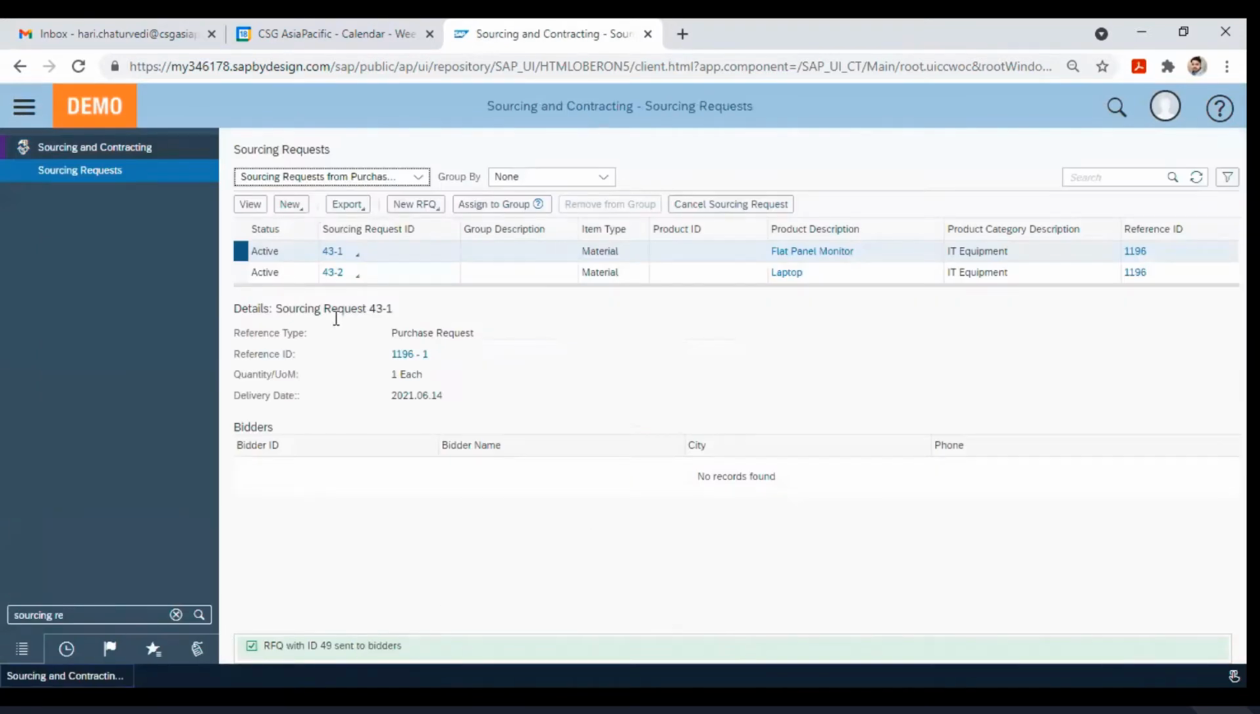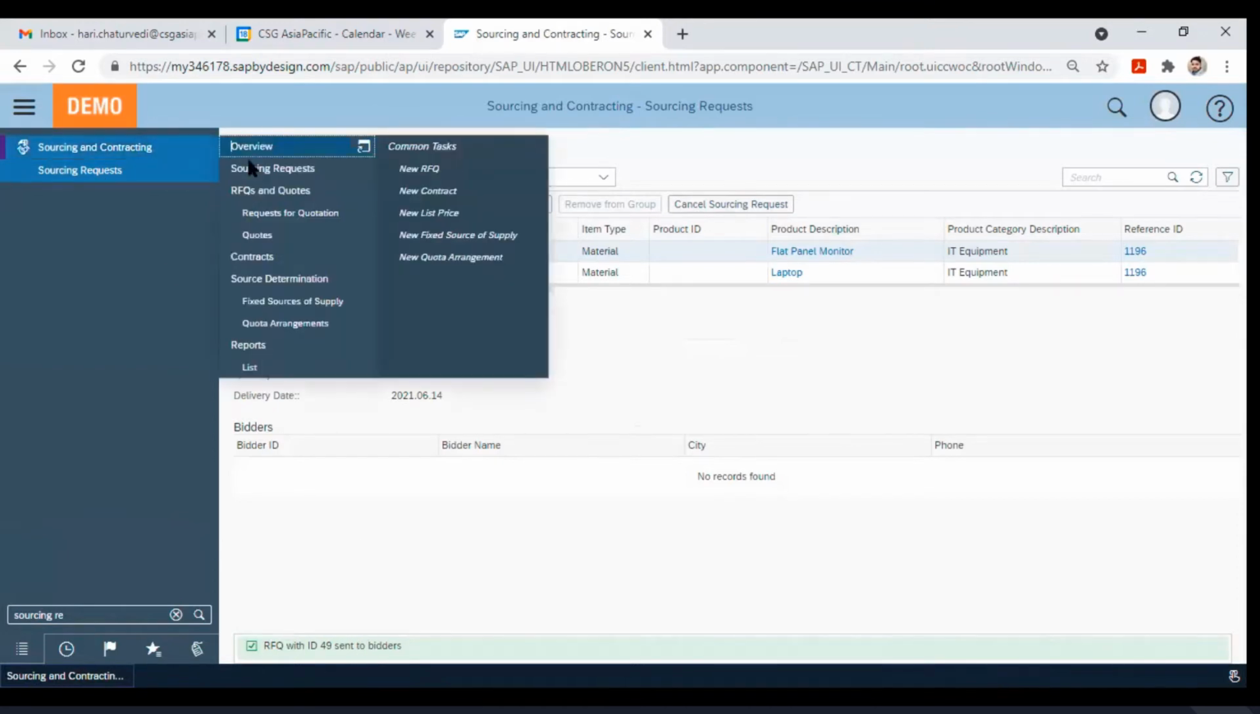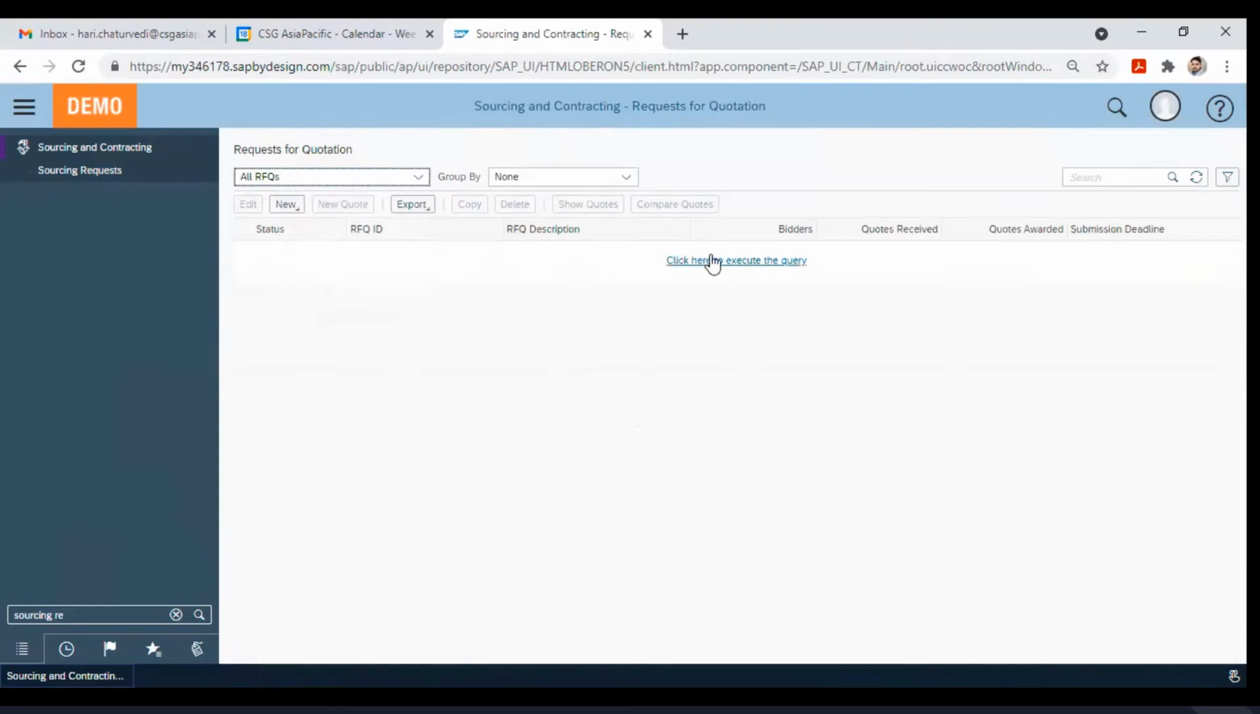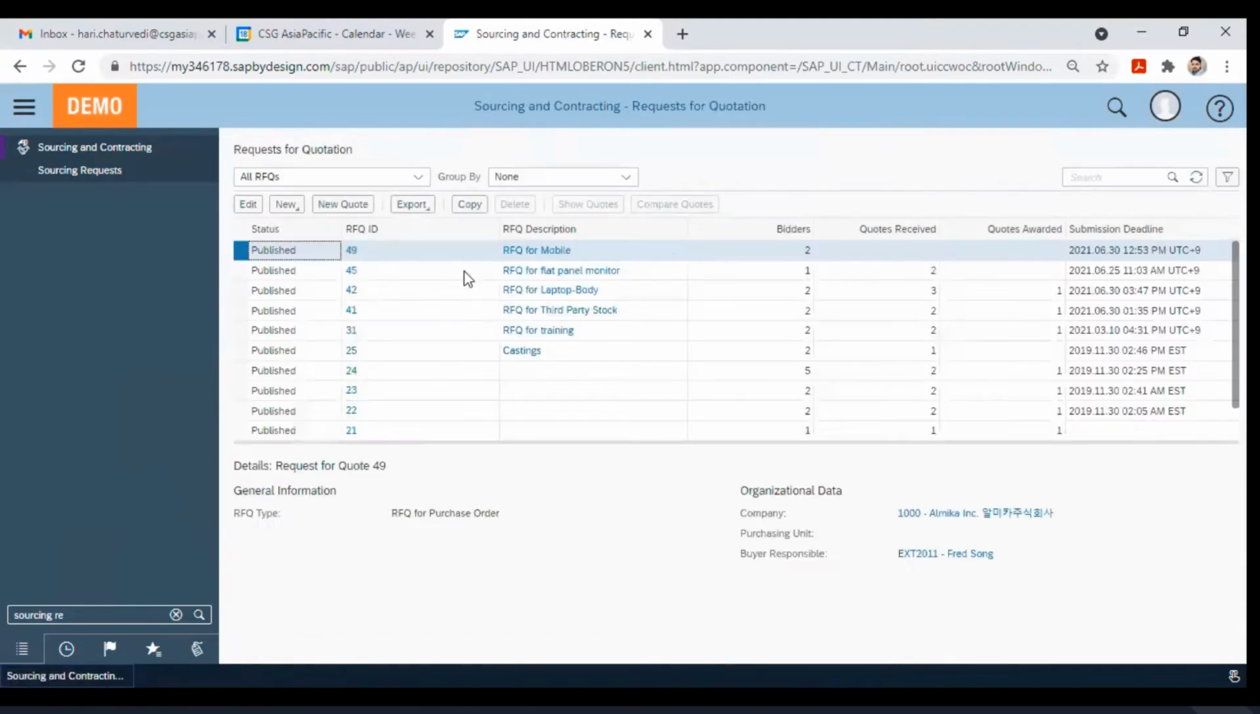So once we have sent it to the bidders, I can go to the request for quotation. Okay, I can see all RFQs here. So you could see this was the request for quotation which we created just now, which has two bidders. We haven't received any quote. We haven't awarded any quote, and the submission deadline we can see here.